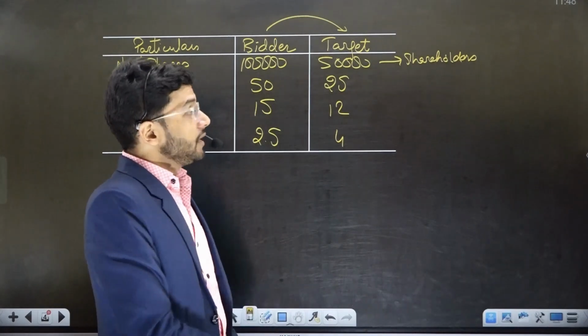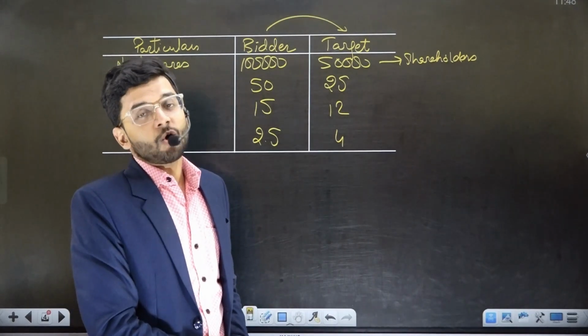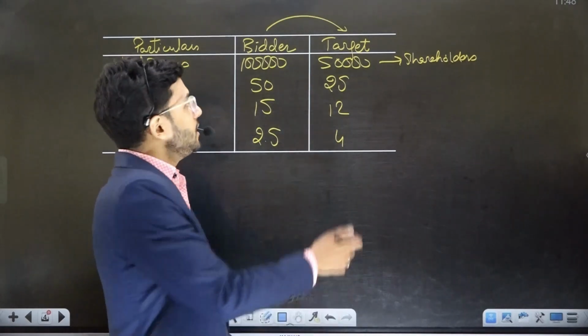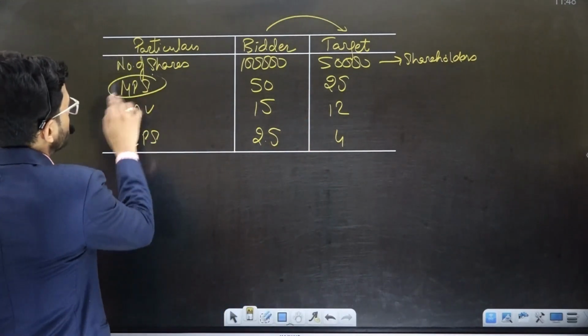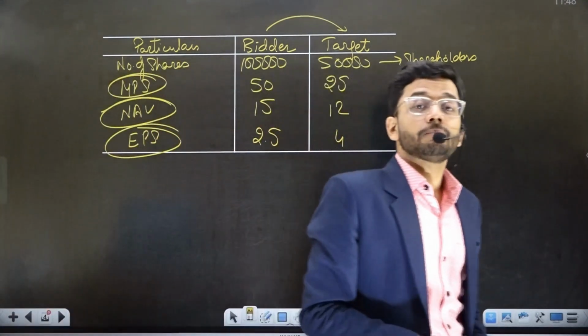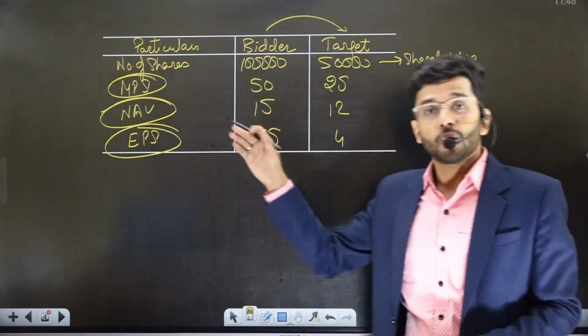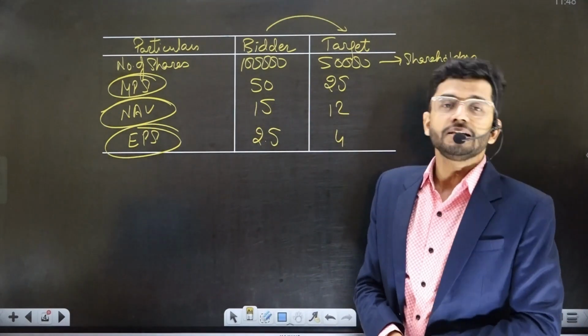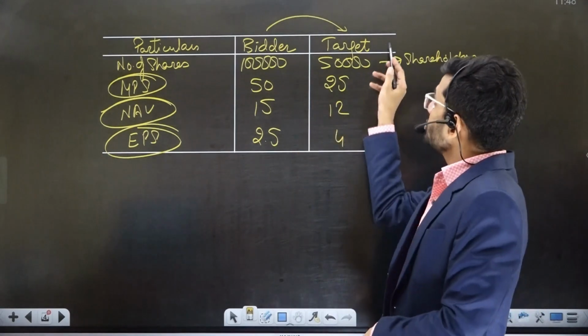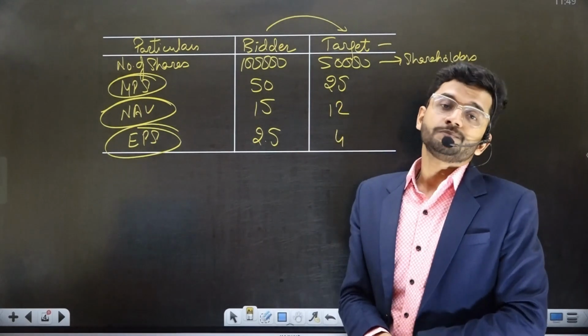Now, how to end this conflict between the bidder company and the target company? The way to end this conflict is to look at the vital statistics of both the companies. By vital statistics, I mean look at the market price per share, the earnings per share, and the NAV per share of both the companies, and then decide how many shares should be given to Target Limited.